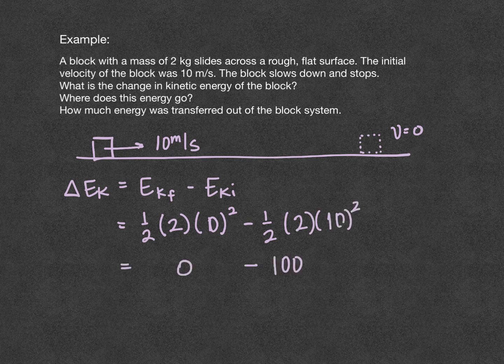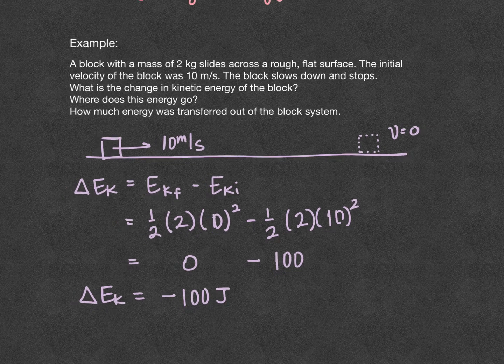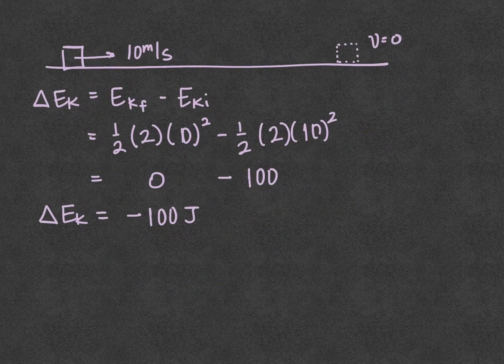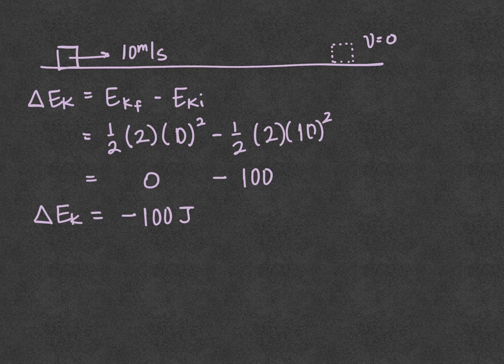This gives us 0 minus 100, which would be negative 100 joules, is our change in kinetic energy. So what does that mean? That means that our kinetic energy changed by 100 joules. The negative tells me that the